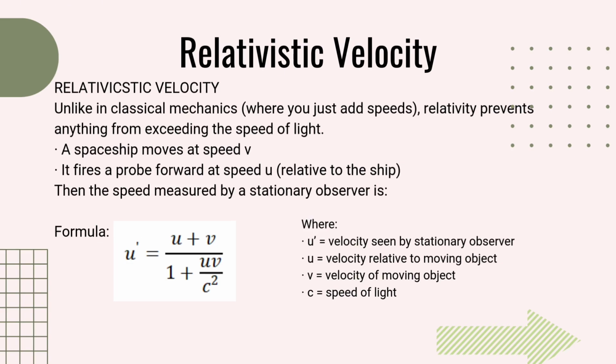The formula for relativistic velocity is u prime equals u plus v over 1 plus u times v over c squared, where u prime is the velocity seen by the stationary observer, u is velocity relative to the moving object, v is velocity of the moving object, and c is the speed of light.